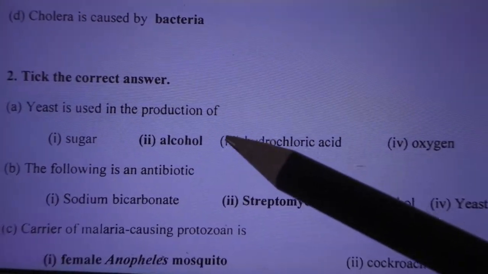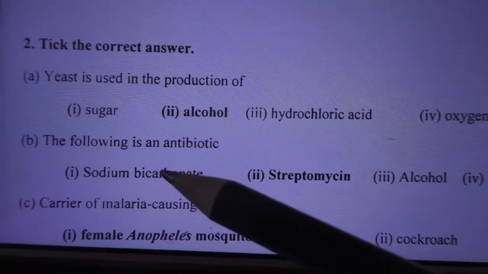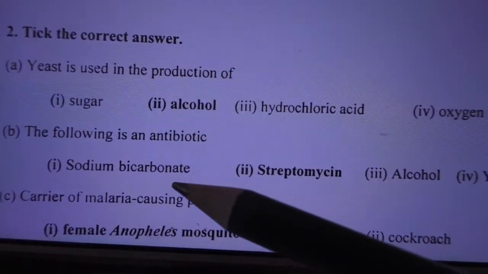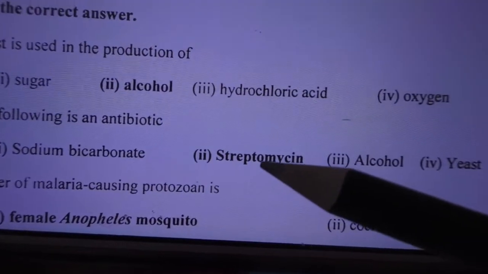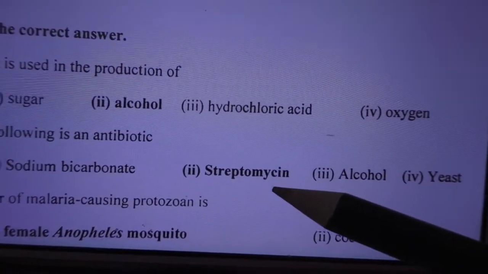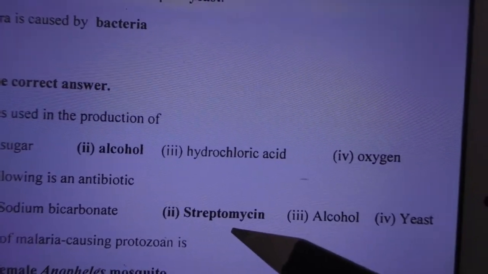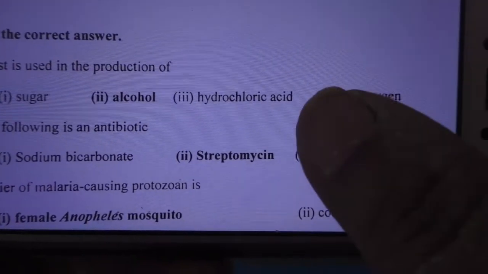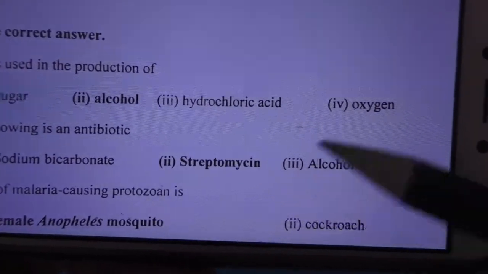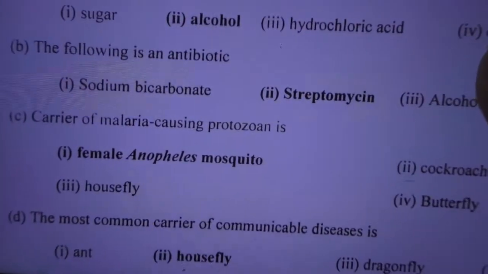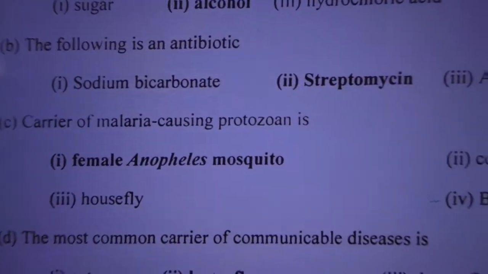Then yeast is used for production of alcohol. Again the same question. Antibiotic. Mycin: streptomycin, tetramycin, erythromycin, like that many. And the ending helps you to identify them. That is antibiotics, tablet names.